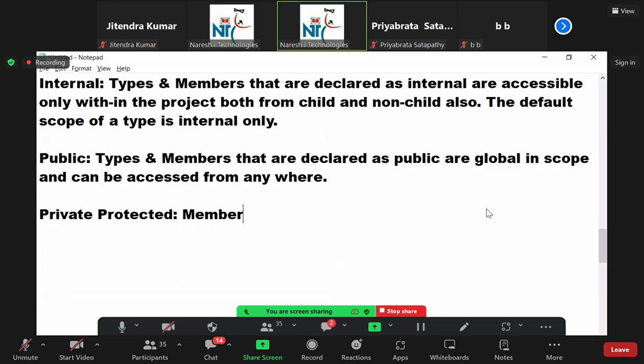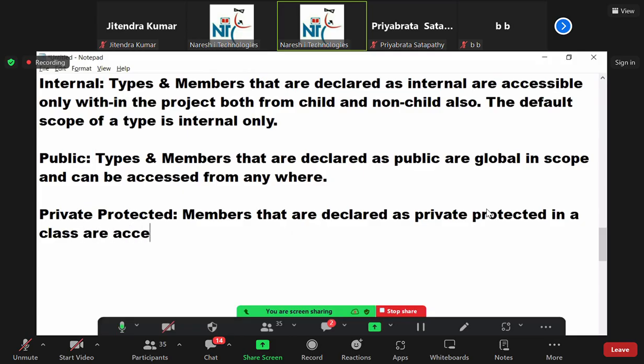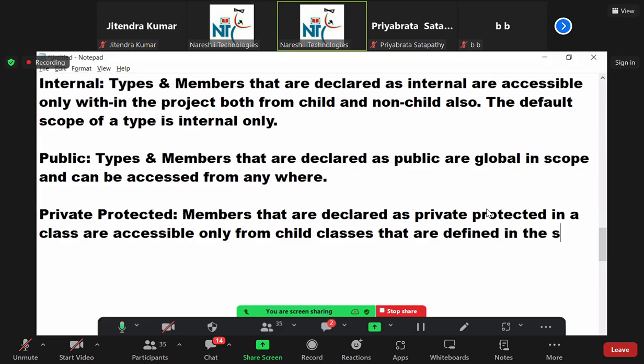Members that are declared as private protected in a class are accessible only from... Sir, you said the same thing for protected also. Yes or not? But watch carefully. Only from child classes that are defined in the same project. Did you understand or not?